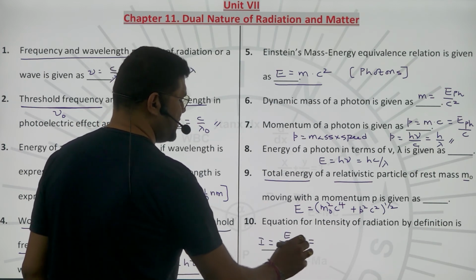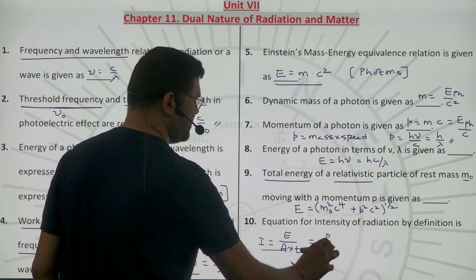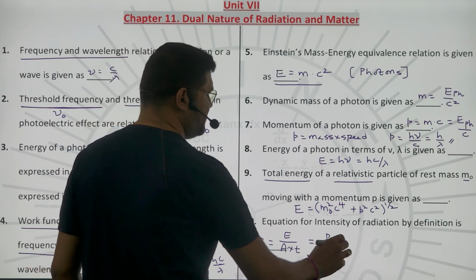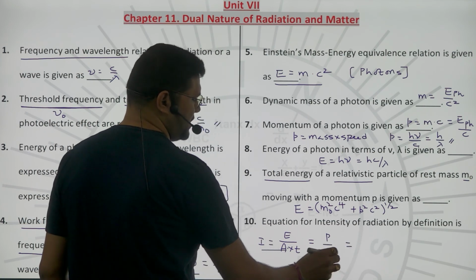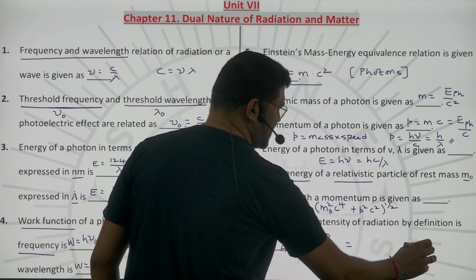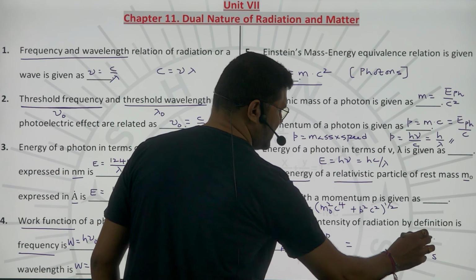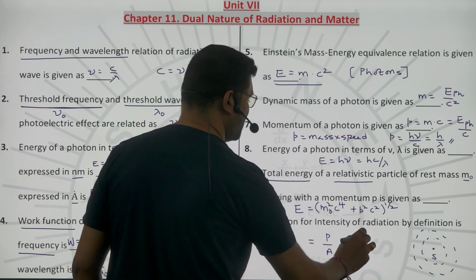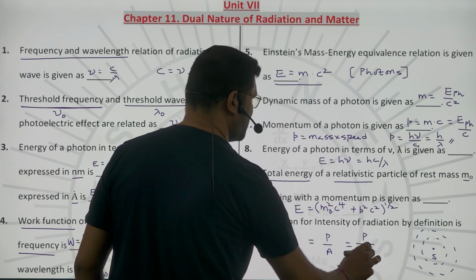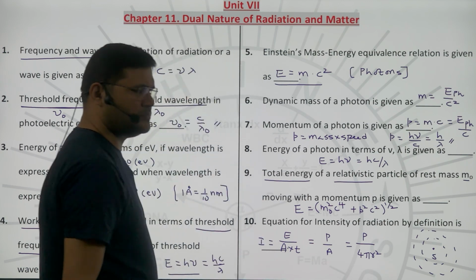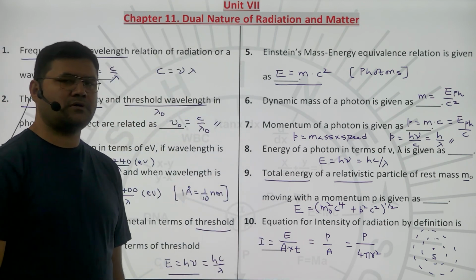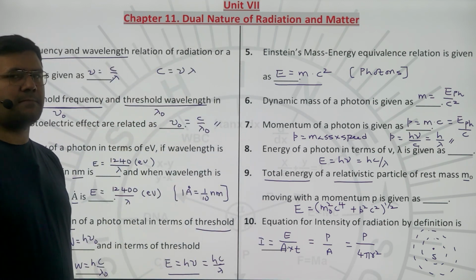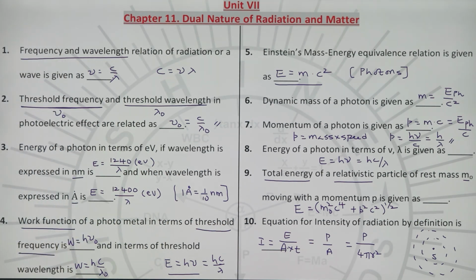What is energy by time? Power. So intensity is power by area. If it is a point source, then the energy will be emitted as a spherical wavefront. Hence, the area can be written as 4 pi r square. Hope the formulae are understood. Please check once.